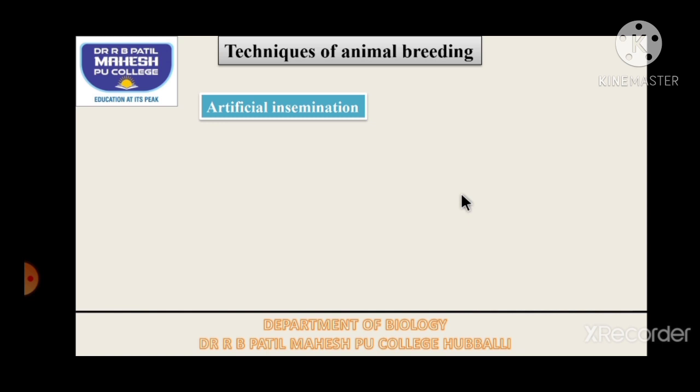So students, you have studied the human reproduction topic, so the insemination process. Semen is a fluid wherein sperms will be bathed, and that semen, if it is inserted into the female reproductive tract by other than natural mating, then it is called artificial insemination.